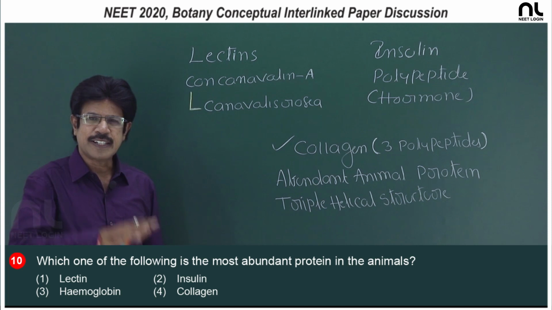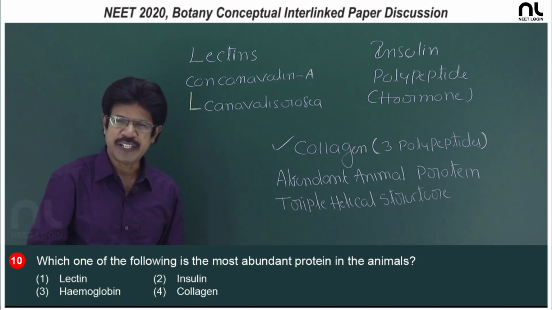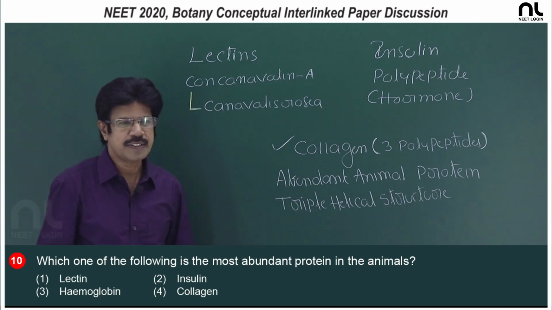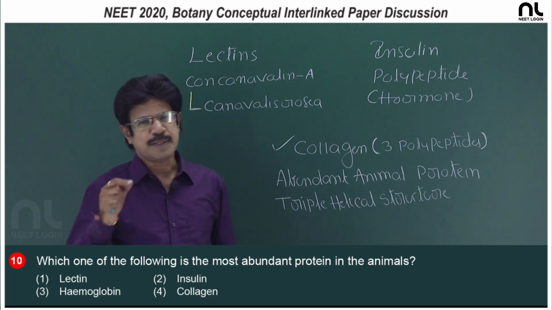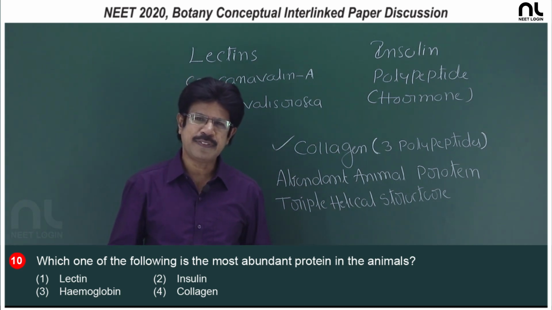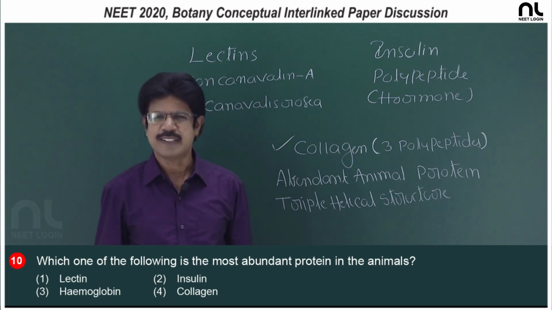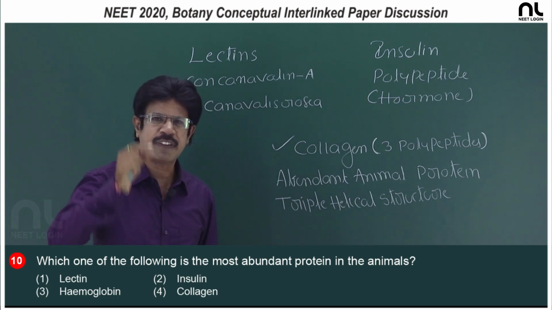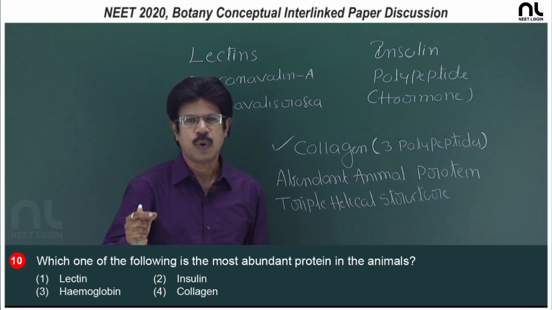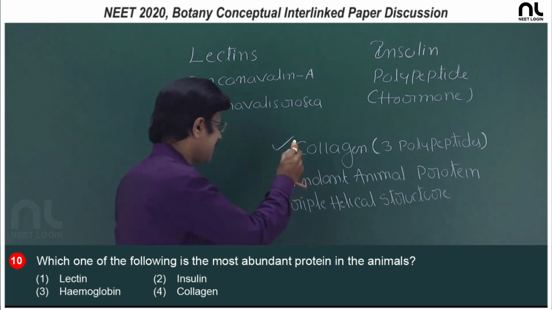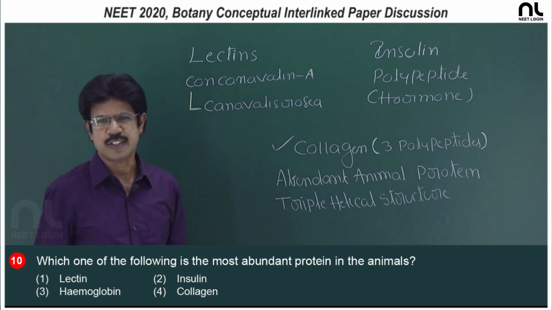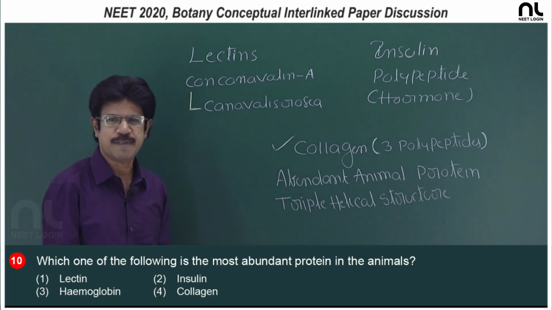And this collagen is considered to be a beauty protein. Suppose the question is like this: a substance responsible for facelift in young age, the same substance responsible for wrinkles on the face, what is that substance? It is nothing but collagen. So, it is a beauty protein.